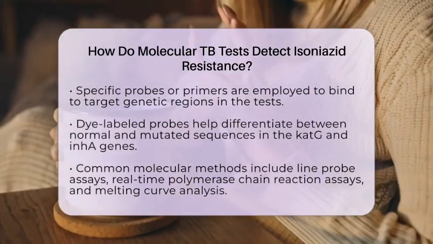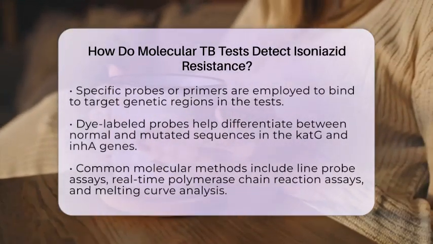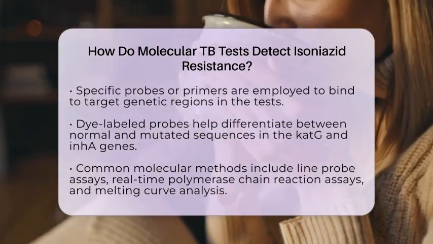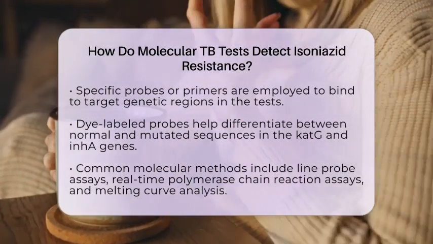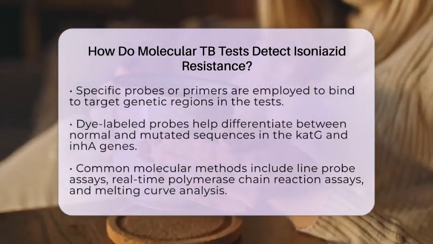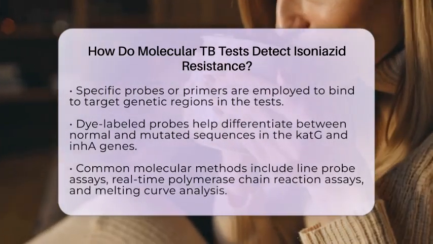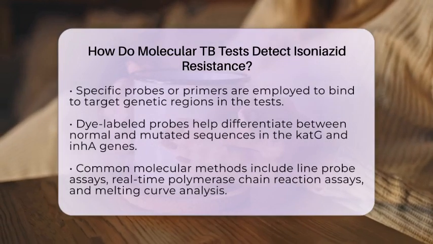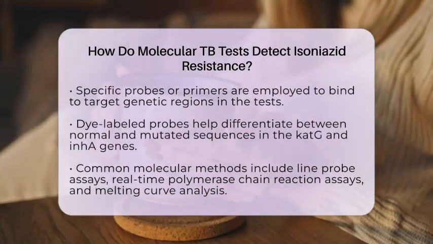Line probe assays detect mutations by hybridizing amplified DNA to probes fixed on strips. Real-time polymerase chain reaction assays use fluorescent probes to identify specific mutations during the amplification process. Another method, melting curve analysis, identifies mutations by comparing the melting temperatures of wild-type and mutant DNA sequences.